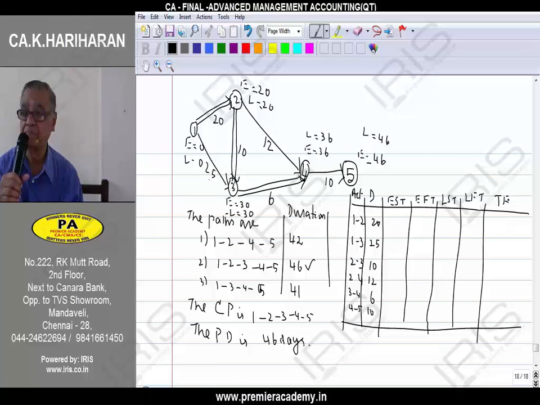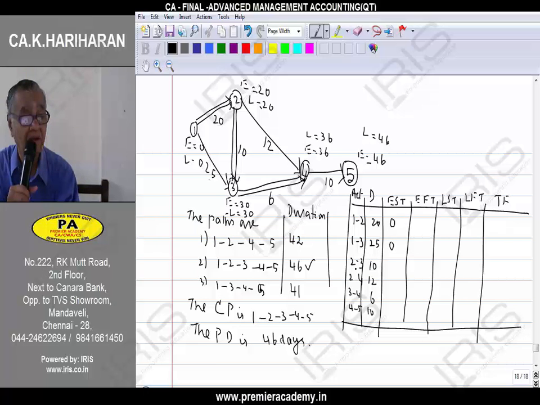Earliest start times are nothing but the values of E at the beginning points of the activity. At 1, at 2, at 3, at 4, like that. At 1 is 0. Again at 1, 0. At 2 is 20. At 2, 20. At 3 is 30. At 4, 36.